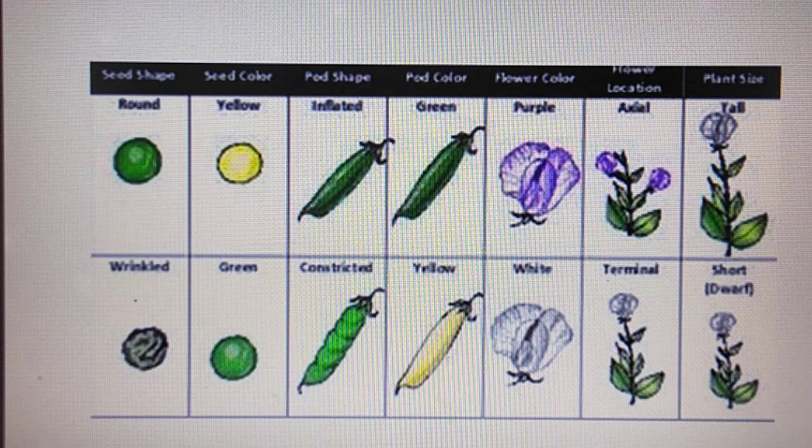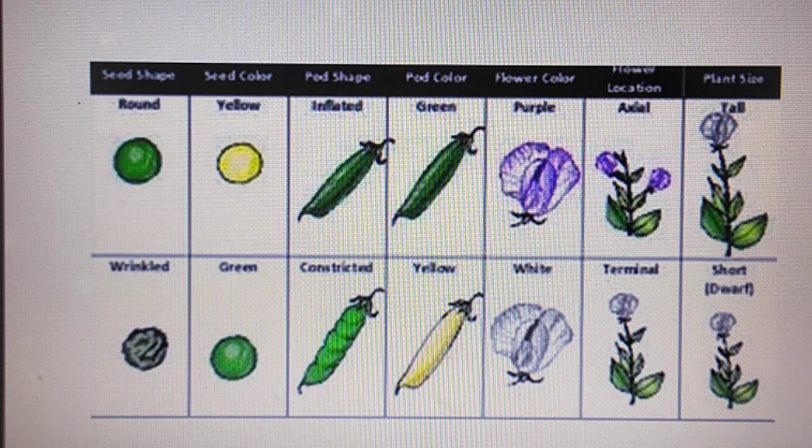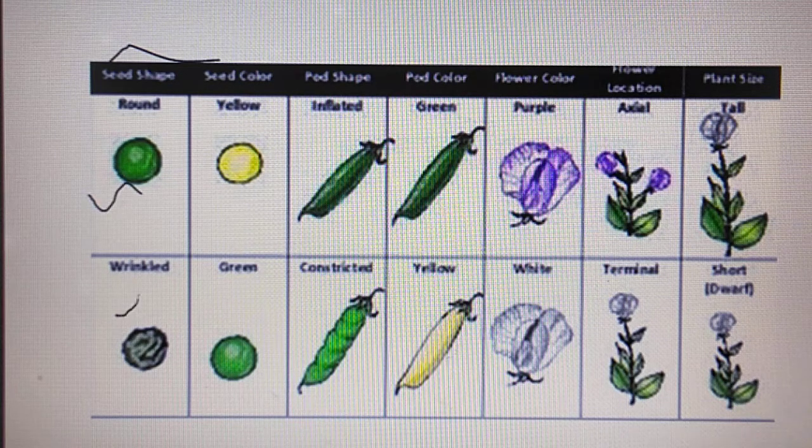Let us see what the 7 different contrasting characters are. Seed color, seed shape, pod color, pod shape, flower color, flower location and plant size. There are 2 different seed shapes, round and wrinkled. So some of the pea plants have round seeds and some have wrinkled seeds. Some have yellow seed color, and some have green seed color. Some pods have inflated shape and some have constricted shape. Next, pod color. Green color is there, yellow color is there.